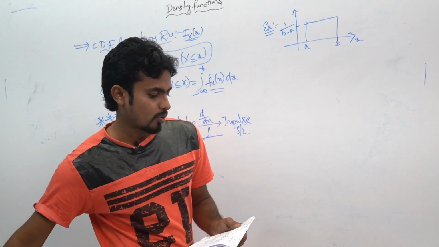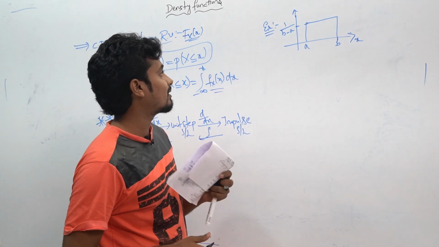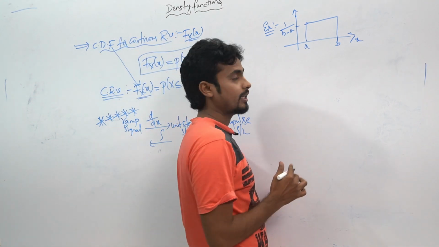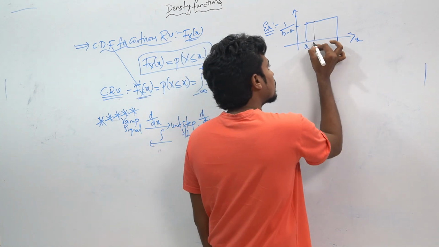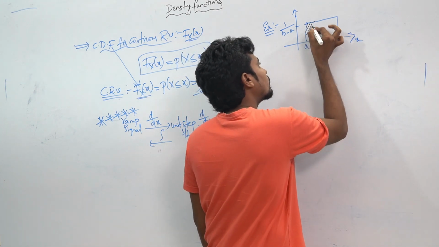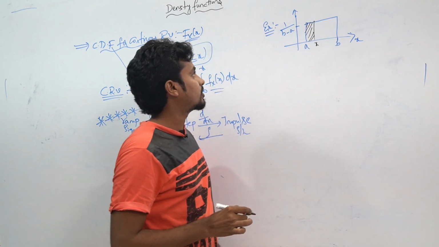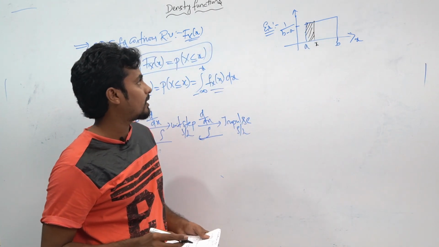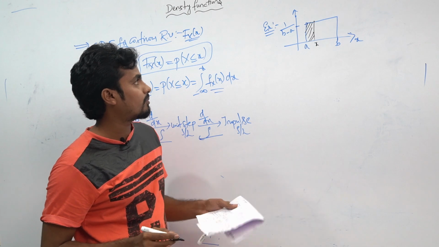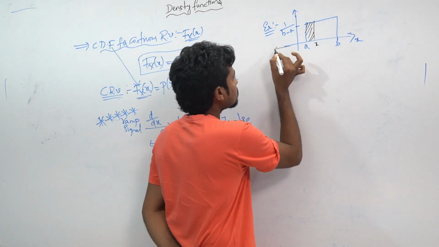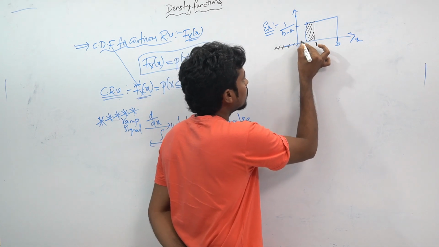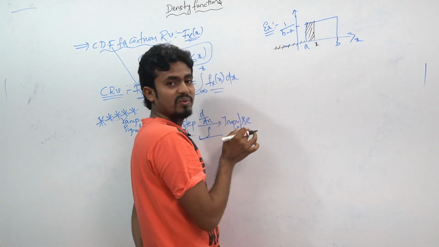Here, if you want to find some small area, that small area can be represented with X. I have to make some shaded region, that will be the X. Now you can observe that here no signal will be present.